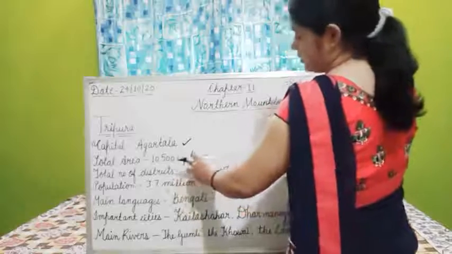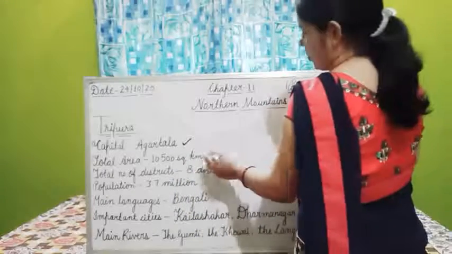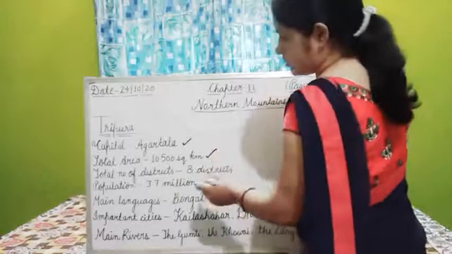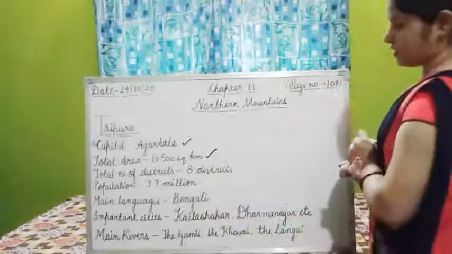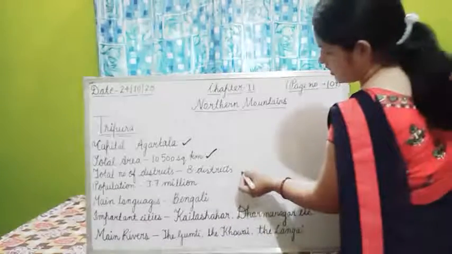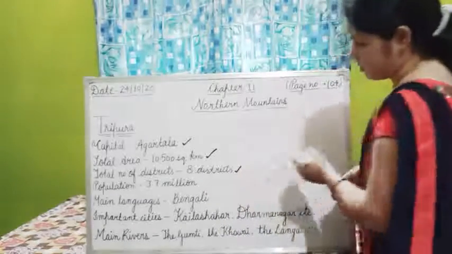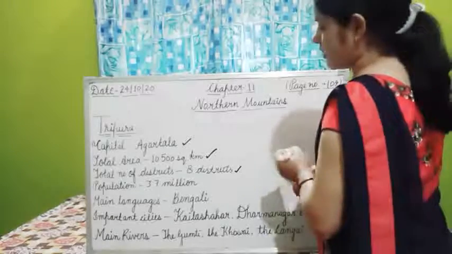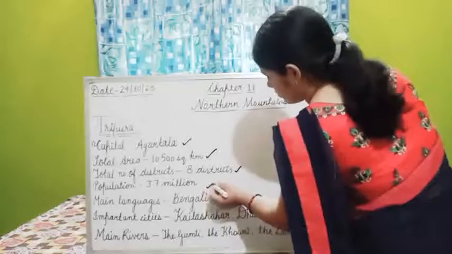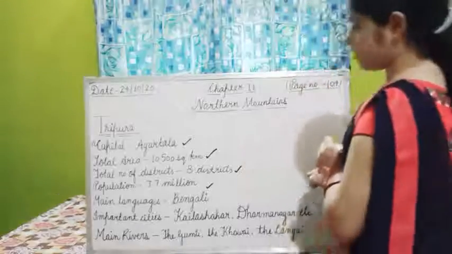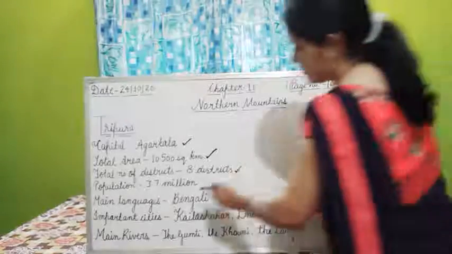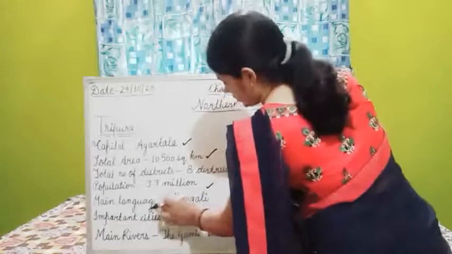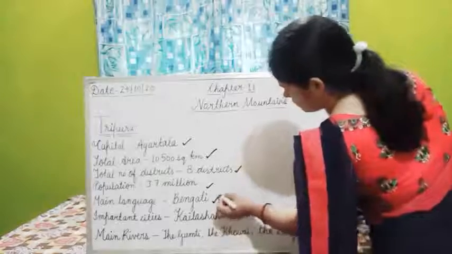Total area: 10,500 square kilometer. Total number of districts in the state of Tripura, 8 districts are there. Population: 3.7 million is the population of the Tripura state. Main language of the state Tripura, Bengali.